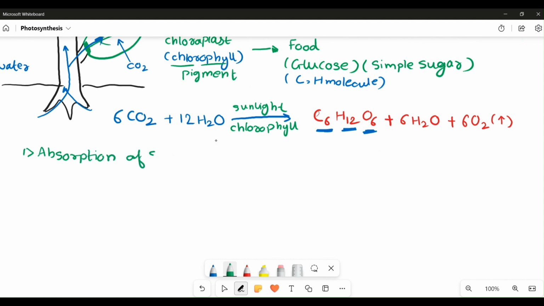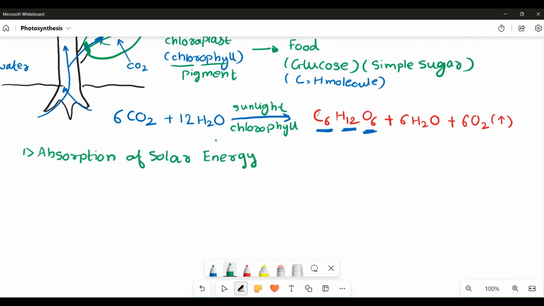This solar energy is absorbed by the chlorophyll pigment, which is present in the chloroplast inside each and every cell, particularly in the leaf. And this solar energy is converted into chemical energy.